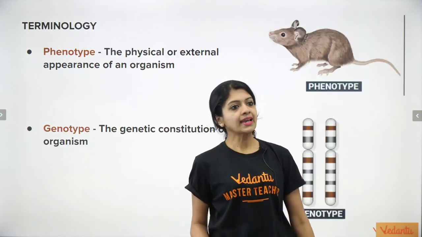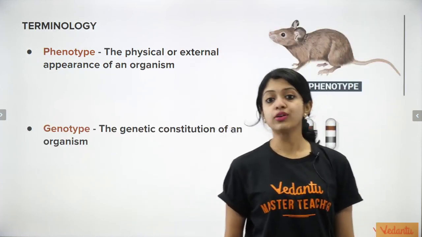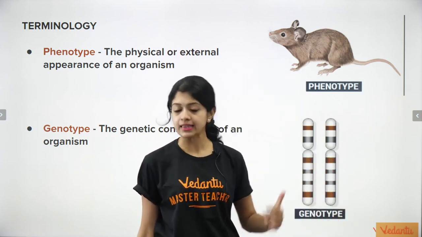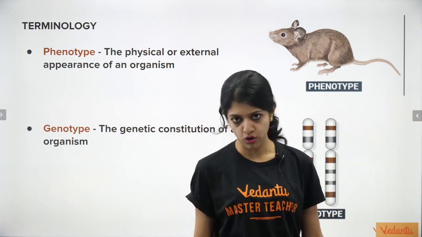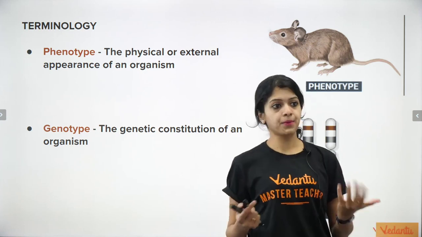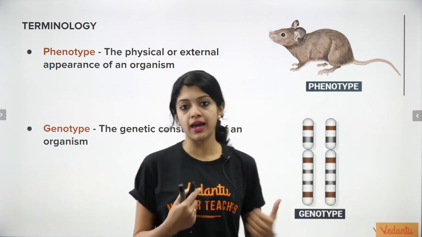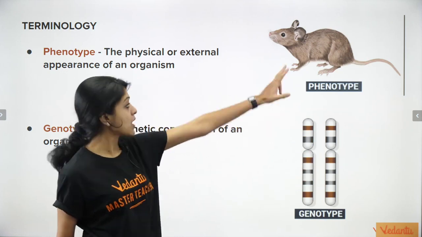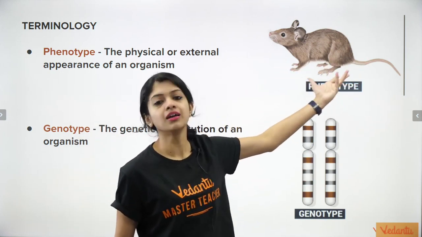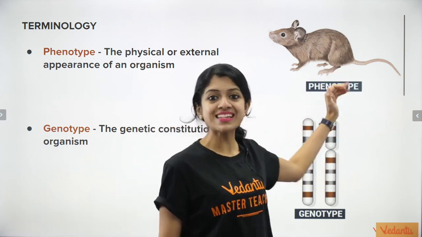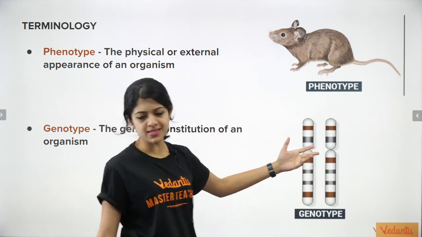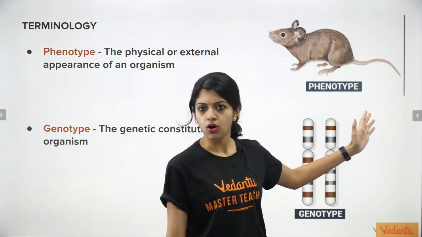Okay. Yes, the next 2 terms, phenotype and genotype. By now you must be familiar with these terms. Phenotype is basically the physical or external appearance of an organism, and genotype refers to the genetic makeup, the genetic constitution of an organism. For instance, as you can see here, brown skin color, brown fur coat, rather, in this mouse, is the phenotype. And what you see here is its genotype. It could be represented by capital B or something like that.